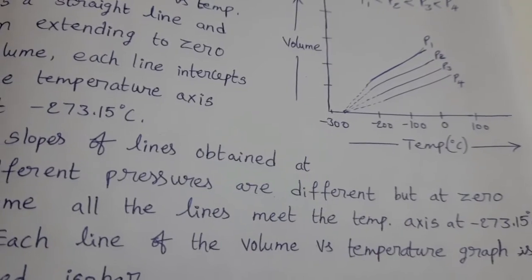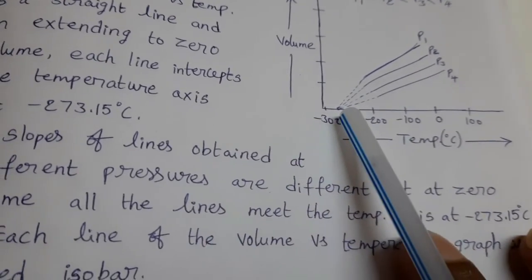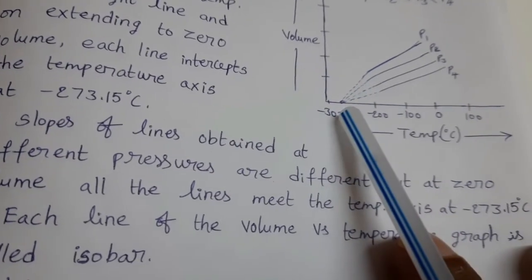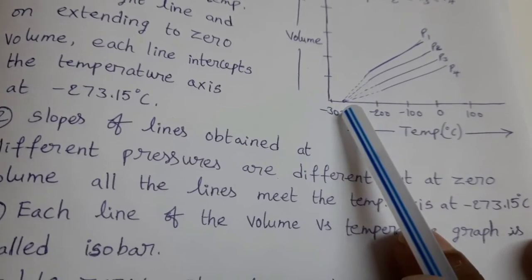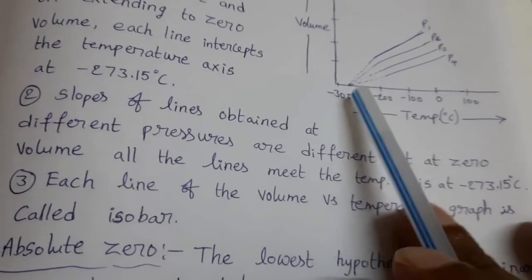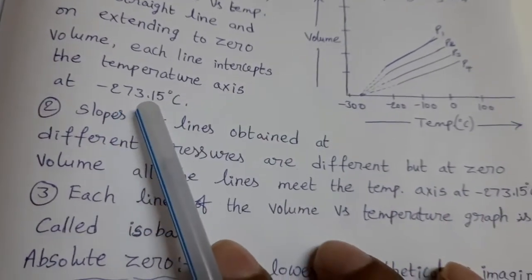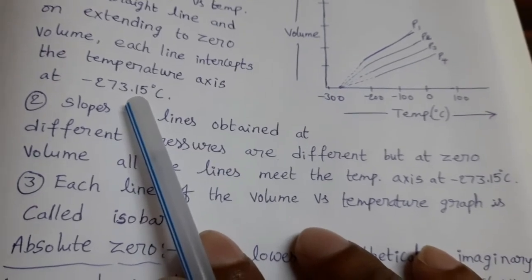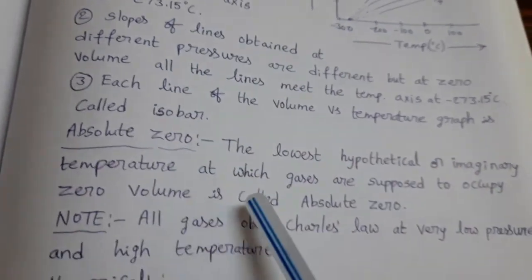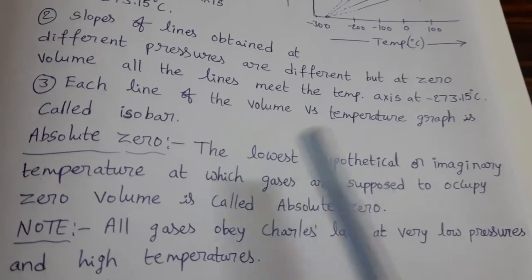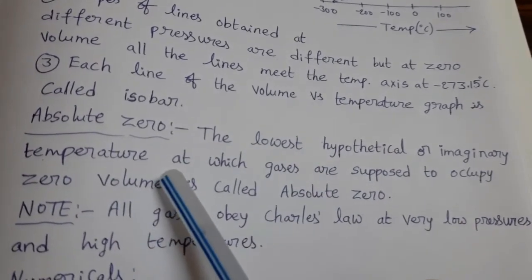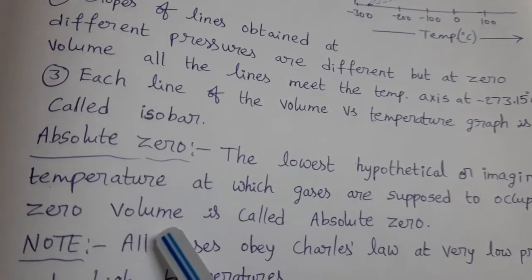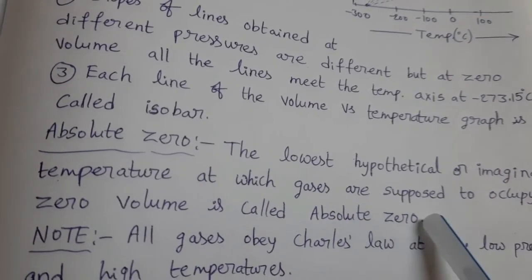That means at this value, the gaseous state cannot exist. Before reaching this temperature, all the gases can liquefy. So this value is the lowest hypothetical or imaginary temperature at which gases are supposed to occupy zero volume, called absolute zero.